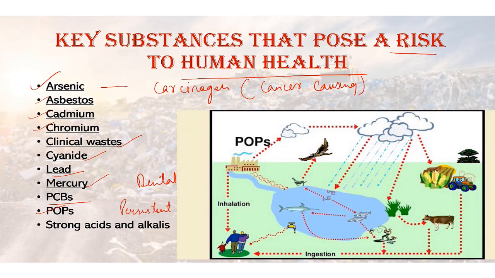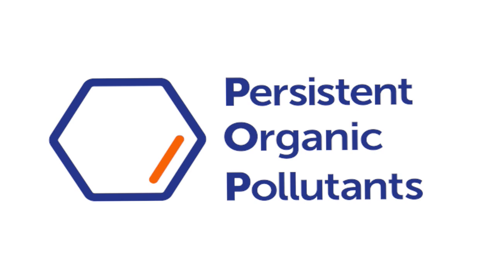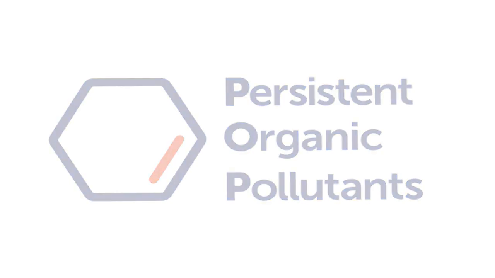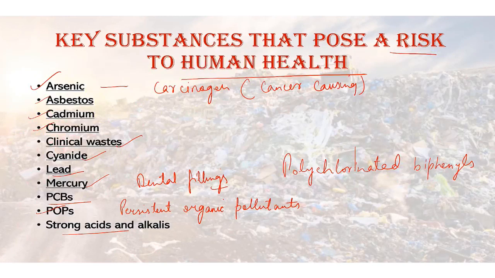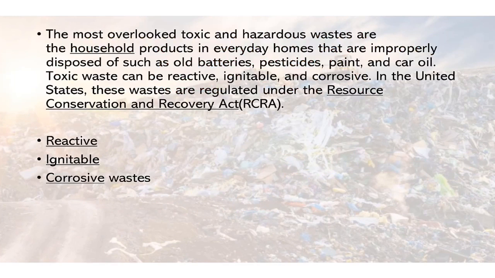These are found in chemicals and pesticides and may lead to nervous and reproductive system defects. They can bioaccumulate in the food chain or persist in the environment. Then there are strong acids and alkalis used in manufacturing and industrial production; they can destroy tissue and cause internal damage to the body. The most overlooked toxic and hazardous wastes are household products in everyday homes that are improperly disposed of, such as old batteries, pesticides, paint and car oil.